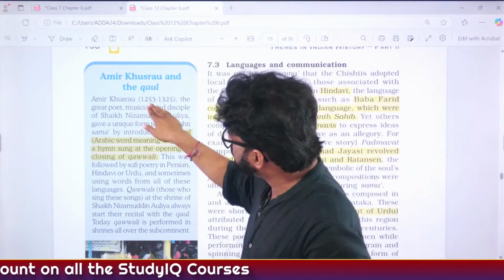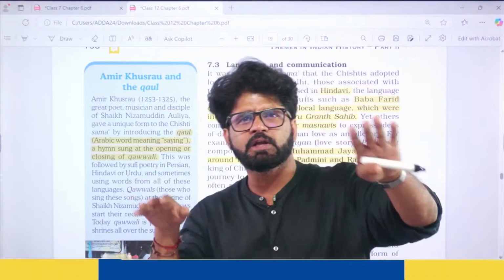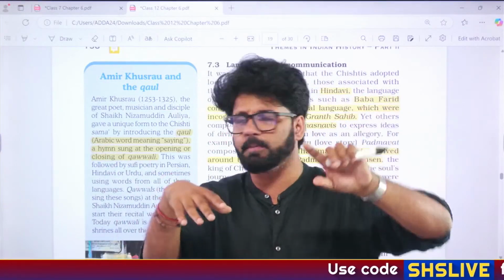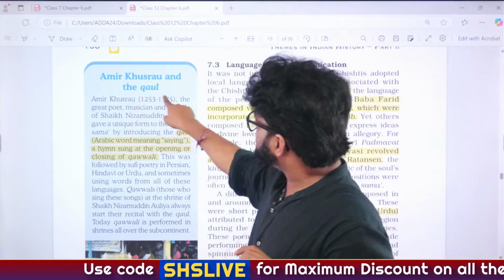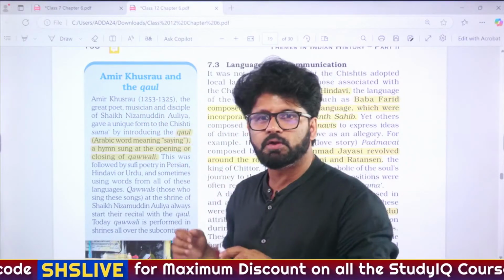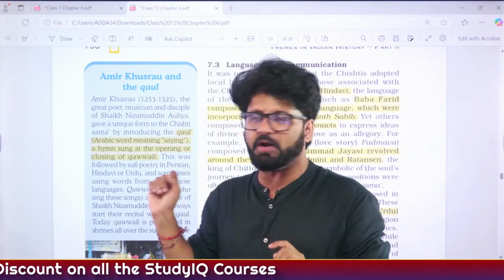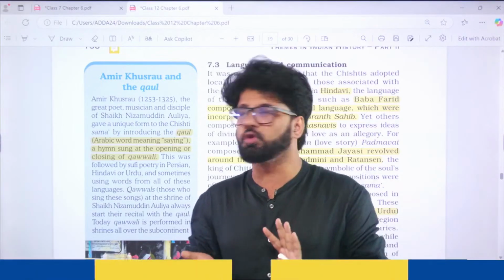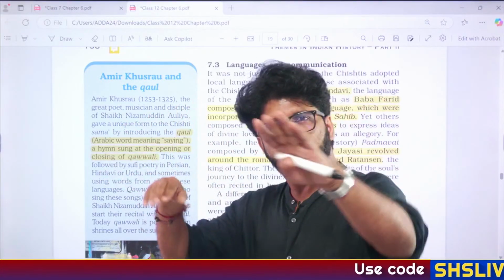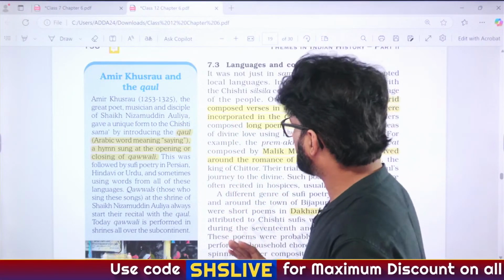So if you trace his period, you will see that he was born during the period when Nasiruddin Mahmud, who was the son-in-law of Balban, was ruling. In 1325, oh my God, he died the same year his Guru Nizamuddin Aulia died. Do you remember? Nizamuddin Aulia also died in 1325. Amir Khusro also died in 1325. Such pure love for his Guru. So 1325 is at the end of Ghiyasuddin Tughlaq's reign. So please remember these things. These are important things. Very good.